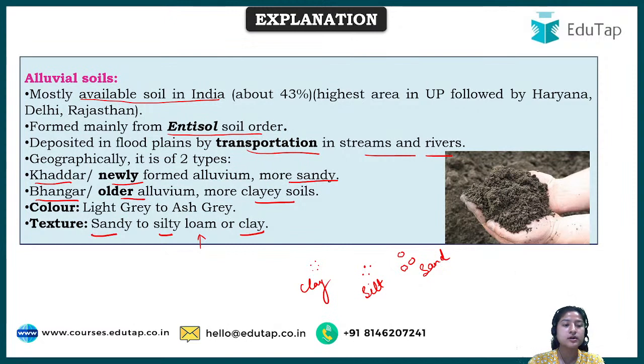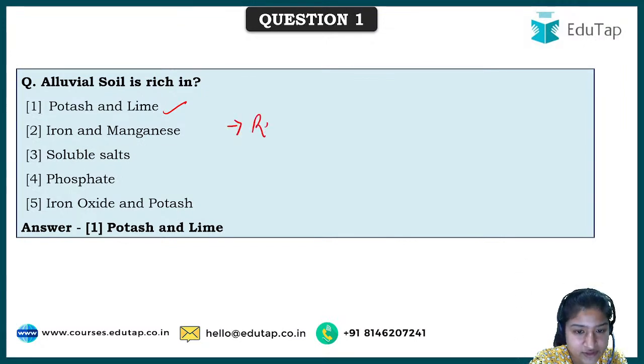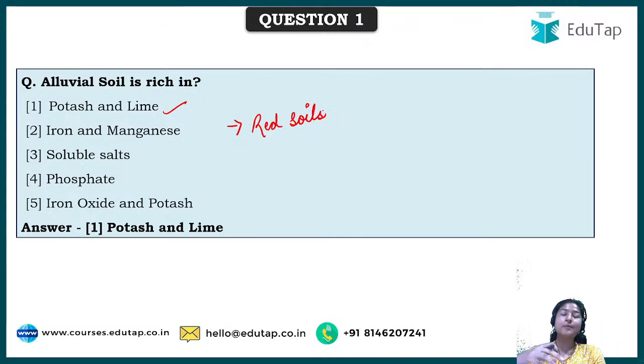Okay, so alluvial soils, they are rich in what? They are rich in potash and lime. Okay, now let's talk about the rest of the options so that you get additional information. If we talk about iron and manganese, these are abundantly found in what? They are abundantly found in red soils. Okay, so it is not like these are completely absent in others. You'll find many, because when you study the categories of soil, you'll find one or more of these minerals, they are common, right? But they are abundantly found only in specific kinds of soils.